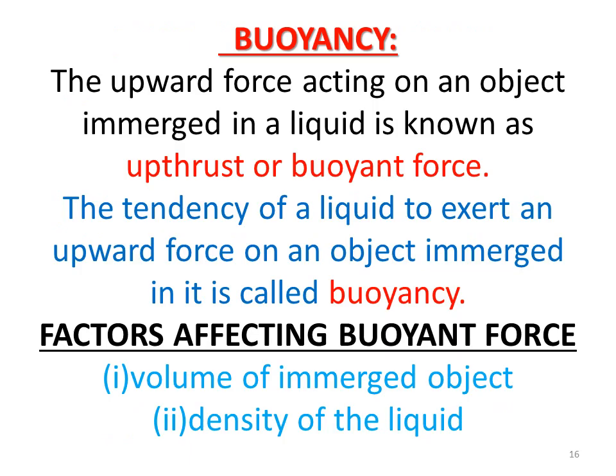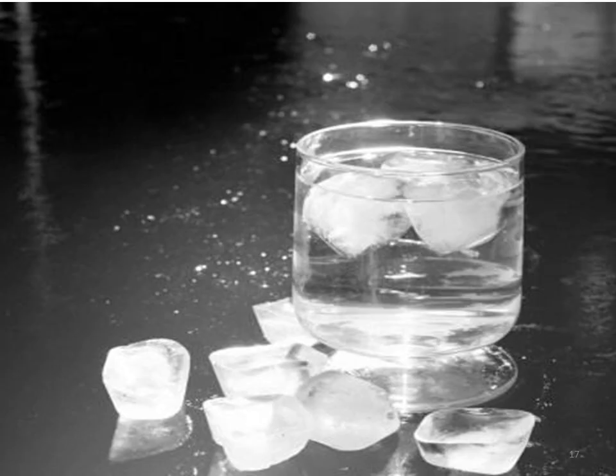Buoyancy. The upward force acting on an object immersed in a liquid is known as upthrust or buoyant force, and this phenomenon is known as buoyancy. Factors affecting buoyant force or upthrust: it is equal to V multiplied by D multiplied by G, that is number 1, volume of the immersed object V, number 2, density of the liquid D, and third is gravity G.